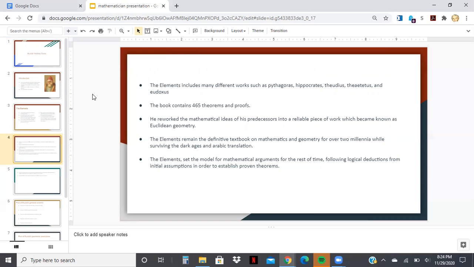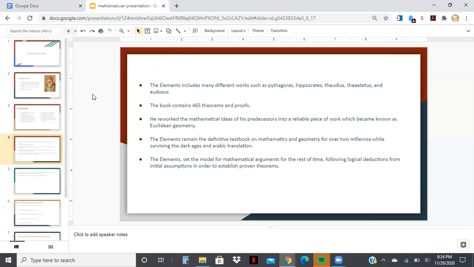Euclid reworked the mathematical ideas of his predecessors into a reliable piece of work, which became known as Euclidean geometry, which is as valid today as it was 2,300 years ago. Even in higher mathematics that deal with higher dimensional space, it is still valid.